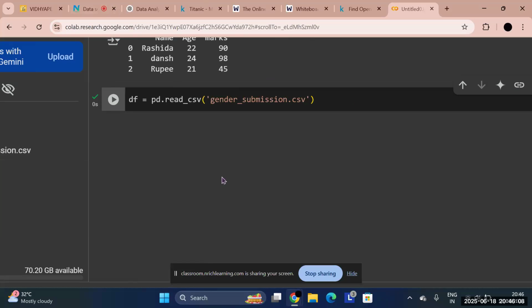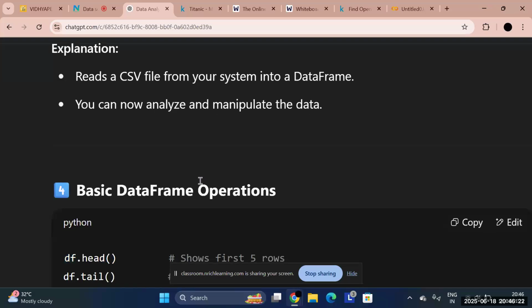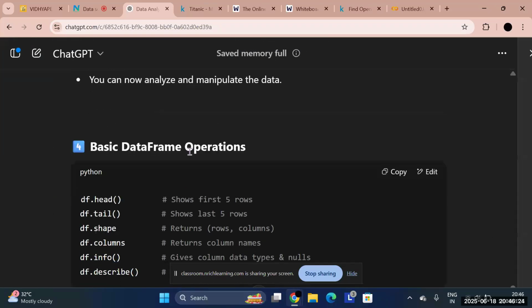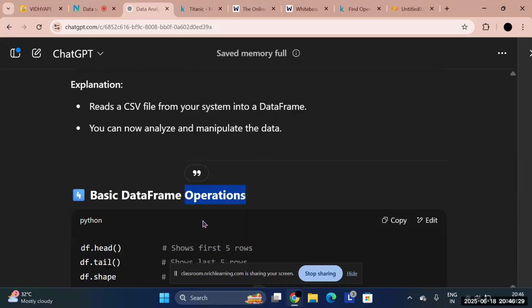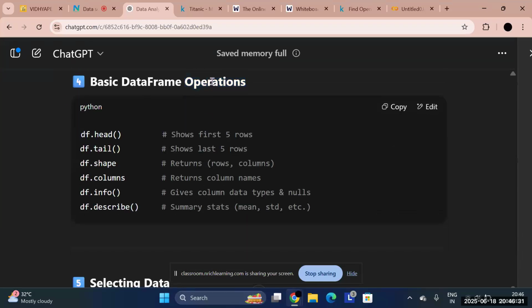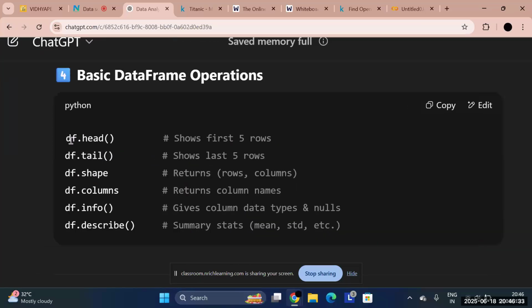Now how will I know whether it has understood my file or the data inside that file or not? So basically, I can perform different operations on this file. As soon as I upload a file, I have different basic operations I can perform on it. The first functions are very important, just remember, we will be using all these functions.